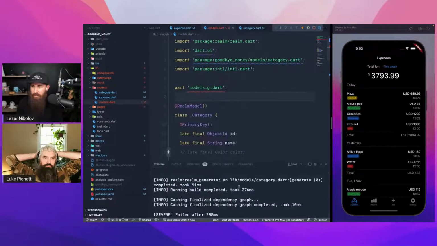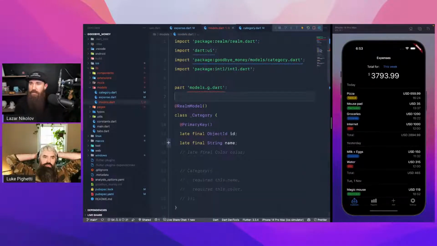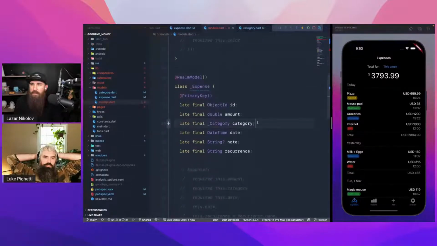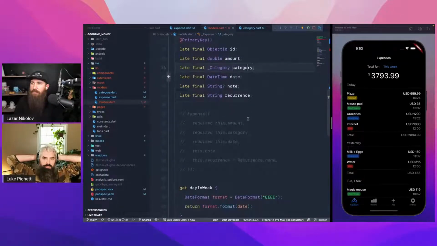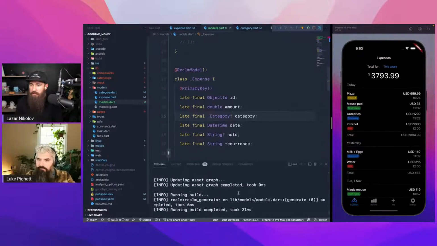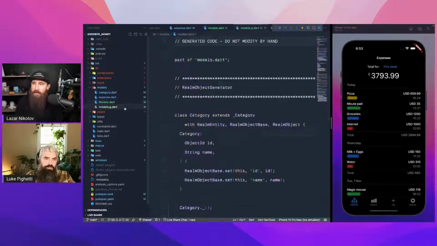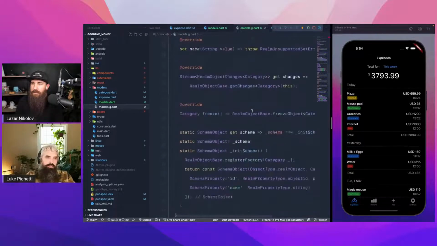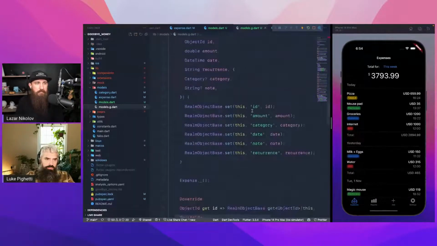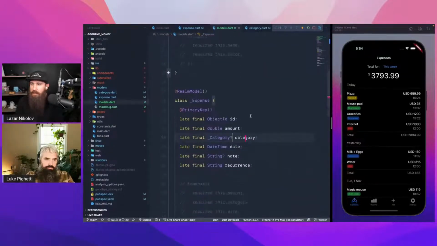But let's see. Failed. Why did it fail? Category is not nullable. Oh, it wants to be nullable. Interesting. How do we do that? So down category, yeah, with a question mark behind it. Just like this. Yeah. Make it nullable. Let's see. Okay, succeeded. Did it work? Yeah, we got it. Weird. Here's the category. Don't know what to tell you. You know, it's not the end of the world, but it's also not great. Yeah. We should be able to do that in multiple files, just like we had it before.